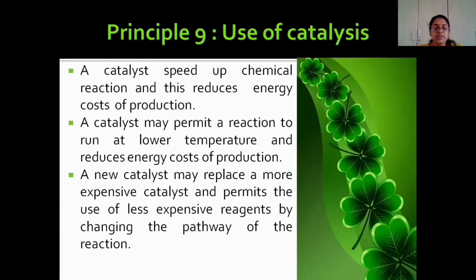So next principle is principle number 9, that is use of catalyst. Whenever we are carrying out the reactions, we have to use catalyst. By the use of catalyst we can increase the speed of reactions, and thereby we can reduce the energy requirement for the reactions. Another important advantage of using a catalyst in a chemical reaction is that we can reuse that catalyst after the reaction is done. So by purifying the catalyst, we can reuse the catalyst.